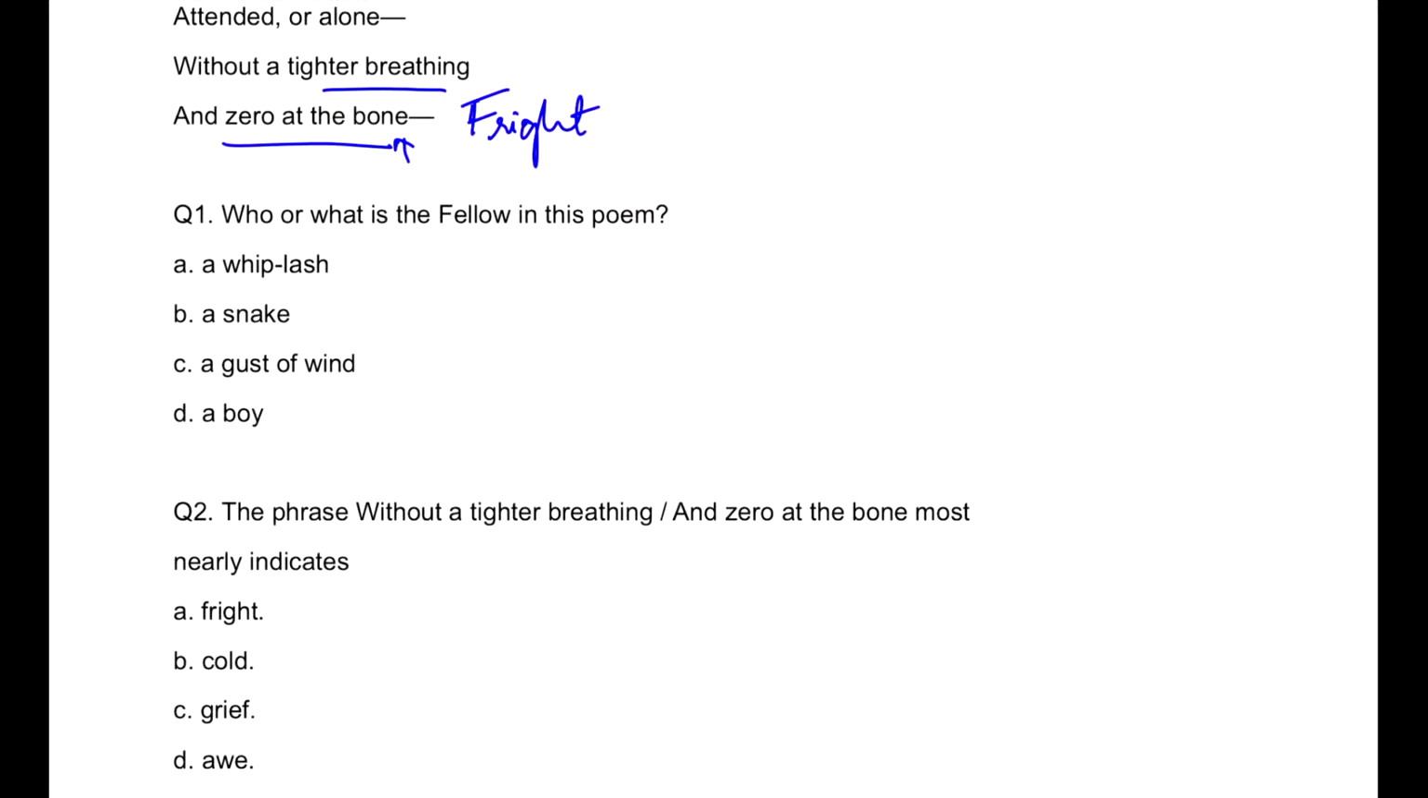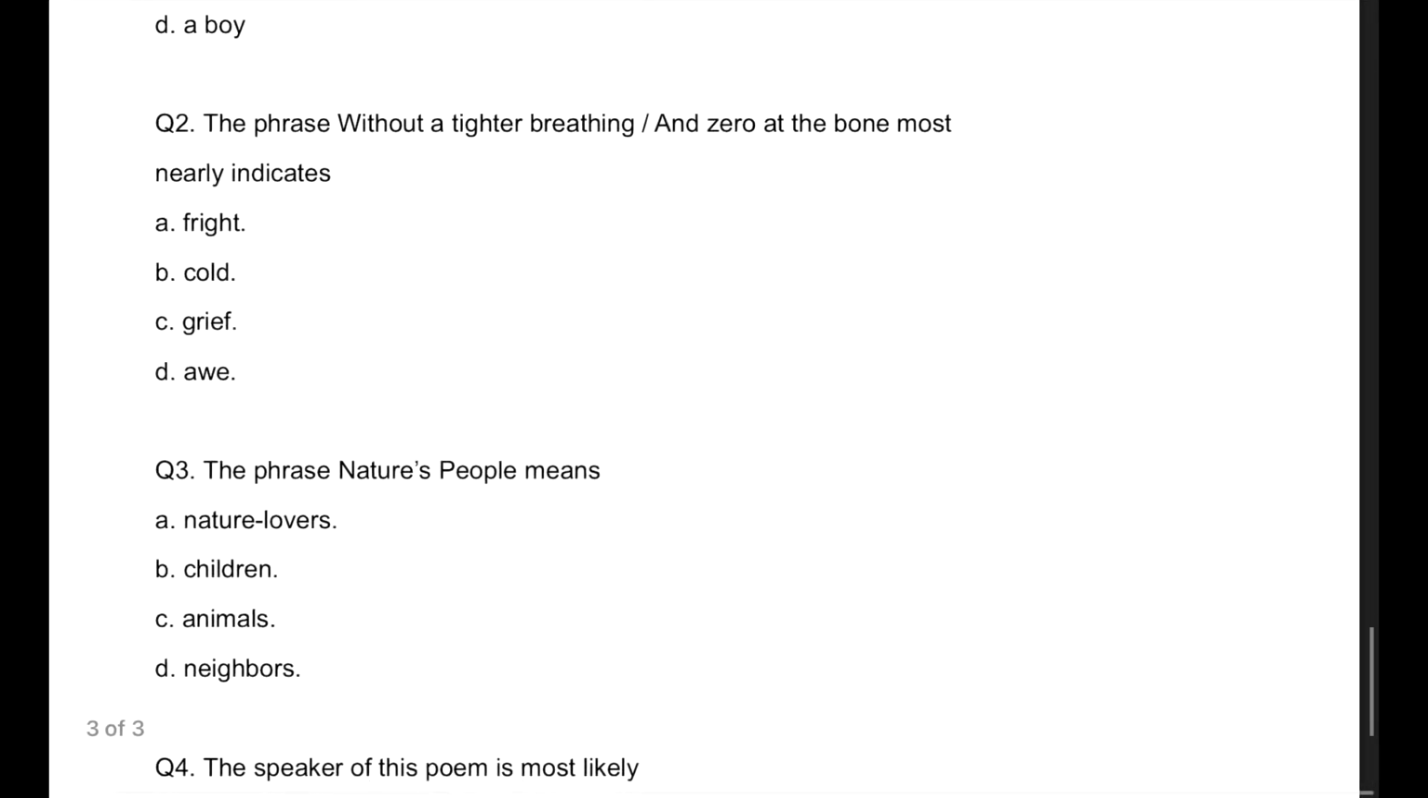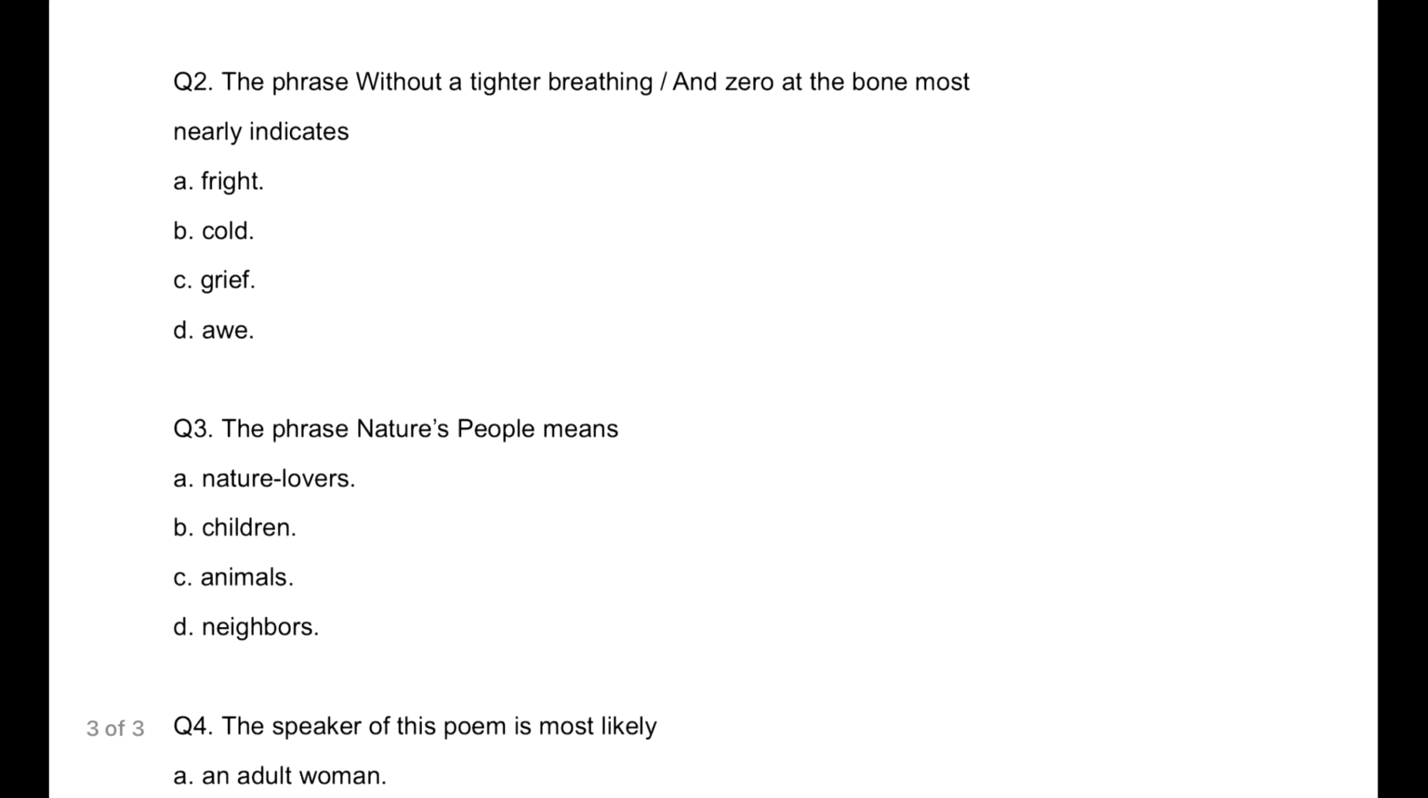Now it's not necessary for you always to start with the first question. The reason is, if I just show you what the second and the third question are asking, your idea will get clearer and you will be able to get the first question's answer more accurately. The phrase "without a tighter breathing and at the bone, at zero at the bone" most nearly indicates fright. So we just now discussed it, so it's a direct answer.